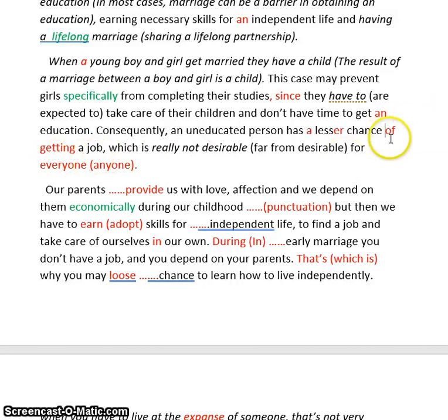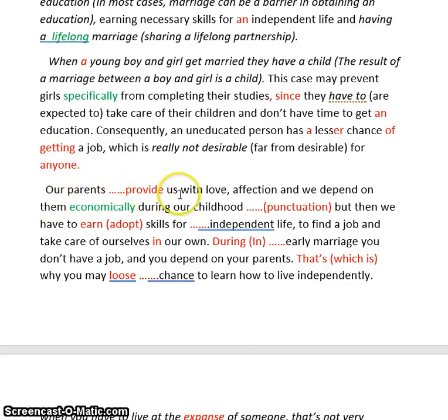And because you have a preposition, your verb has to be ing, getting a job, which is really not desirable. That's okay, but we can change it: which is far from desirable. That means it is not desirable for everyone. Your sentence is negative. It is not desirable. So we need to use anyone, not everyone. If your sentence is negative, it has a negative meaning, we use anyone.